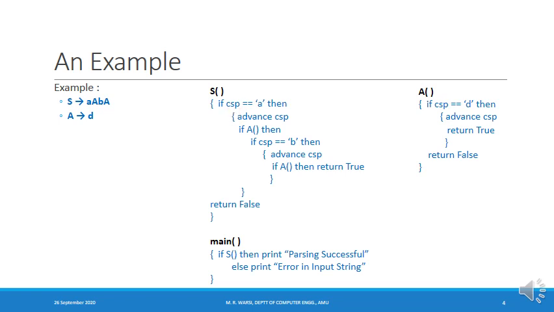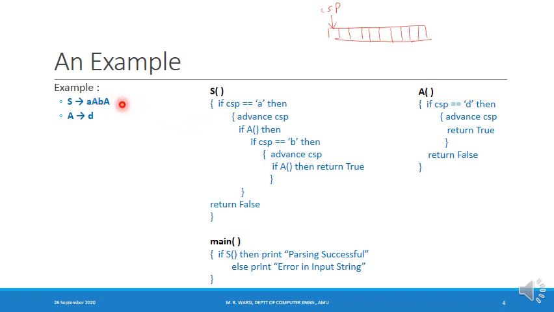The input string that we are parsing resides in a buffer, and whatever character symbol is being scanned in the buffer is being pointed to by CSP. Initially CSP is pointing to the first symbol in the buffer. As we process the symbol, this pointer will be advanced to the next item. So CSP stands for current symbol pointer.